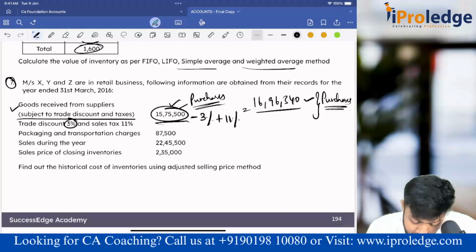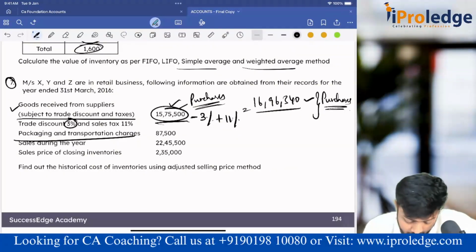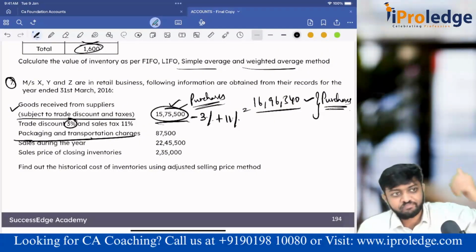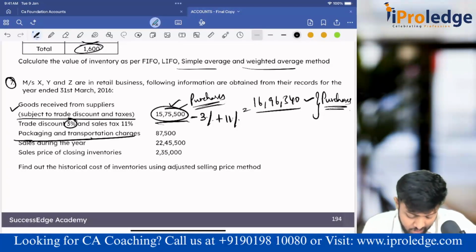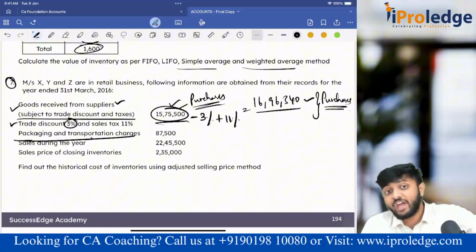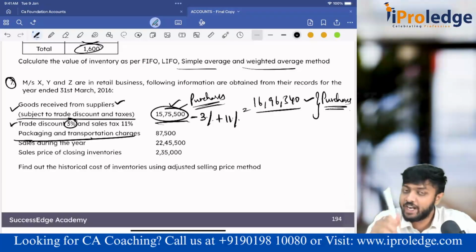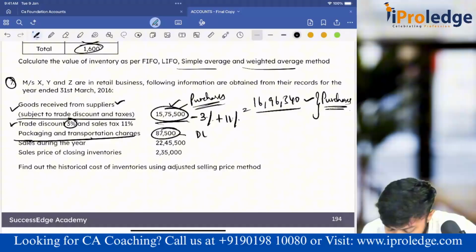Next, packaging and transportation. Is it a direct expense or indirect expense? Guys, I am talking about packaging and inward transportation of the raw material that you purchase. For the goods received, you would have paid some transportation. Is it direct? Yes. If it is direct, will it come in trading account or P&L account? It will come in the trading account. All the direct expenses will come in trading; indirect expenses or income will come in P&L.